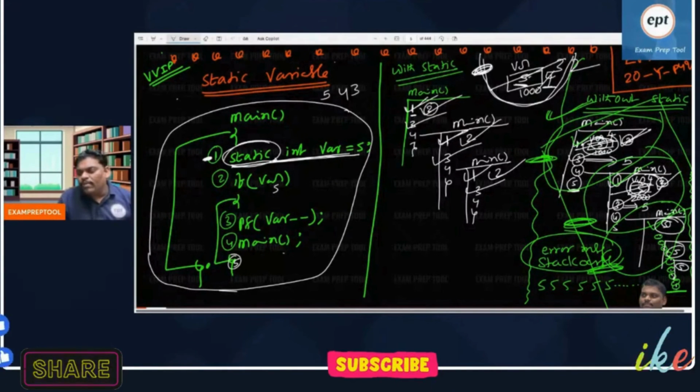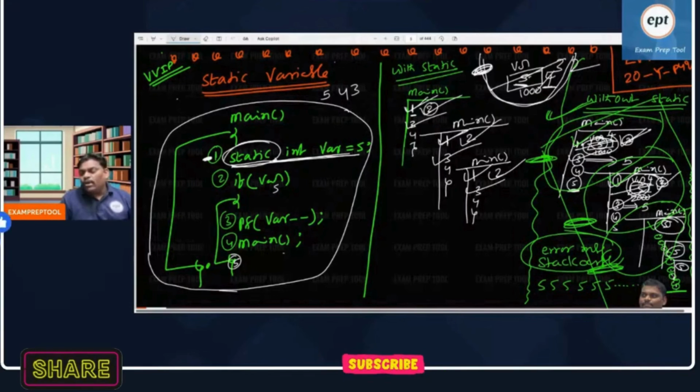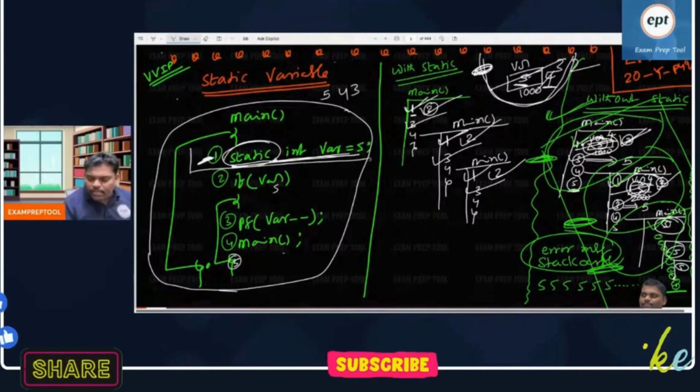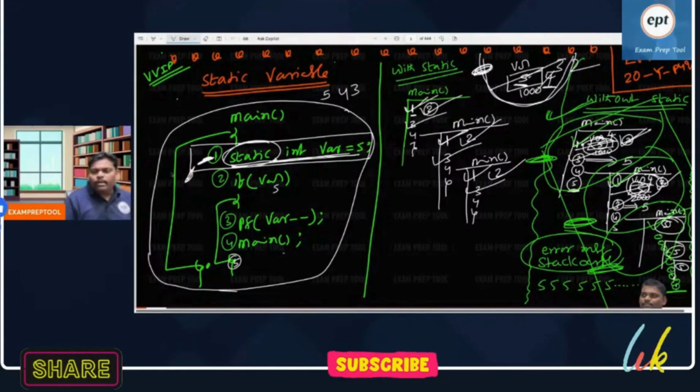Now it is the first question I want to ask you. In the static area, will the local variable be stored or the global variable? Remember, by default globals are stored there, but locals can also be stored. He is a local, so how can you say global?